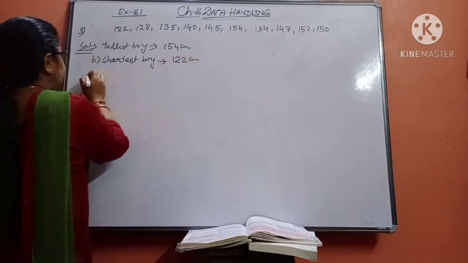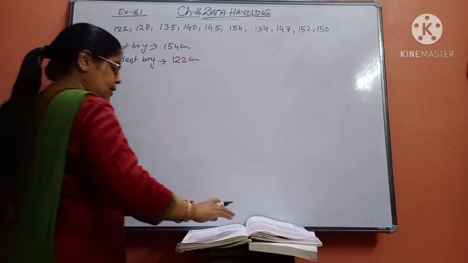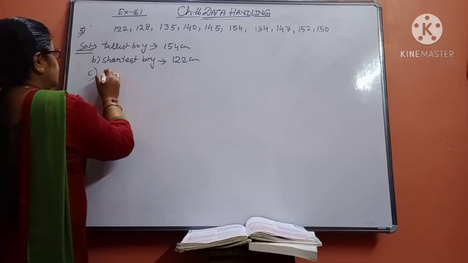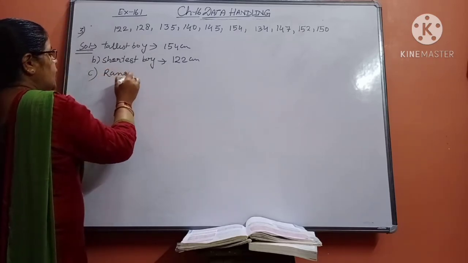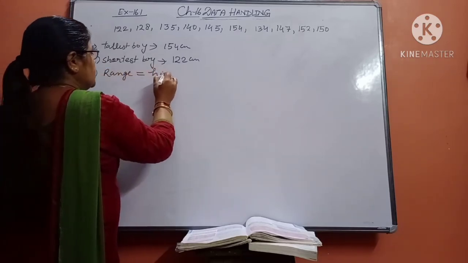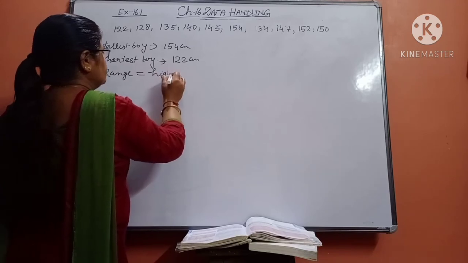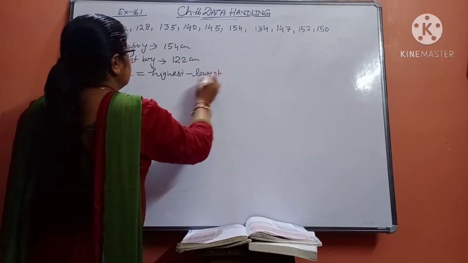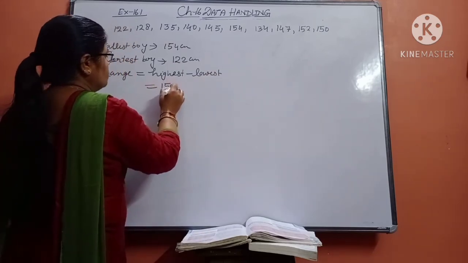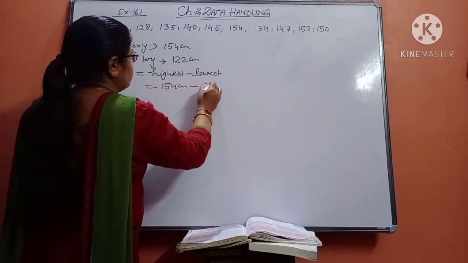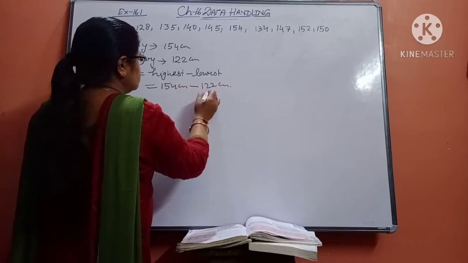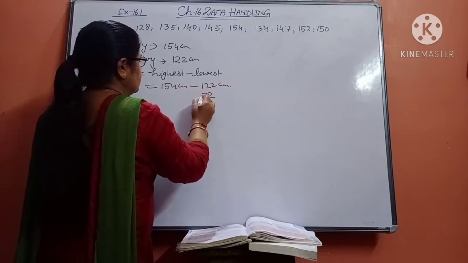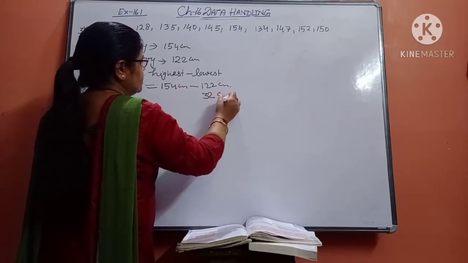In C part, the same question as we have done: the range of the data. So range will be highest minus lowest. Highest is 154 centimeters minus 122 centimeters. Subtract now. 4 minus 2, 2. 5 minus 2, 3. So the range will be 32 centimeters.